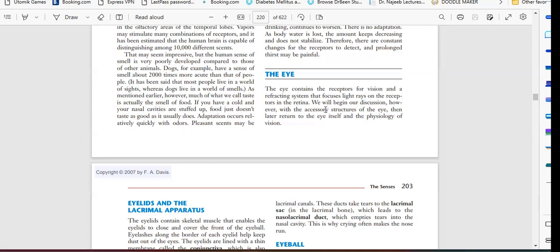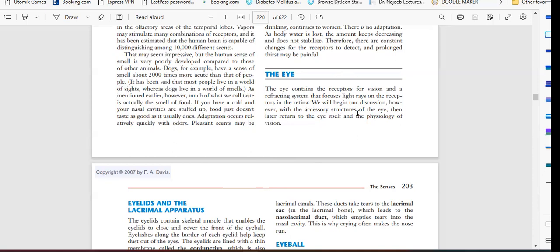So let's see how the eyes work, how the vision is relayed to our brain, what the pathways are, and the internal physiology of the eye. We will discuss all those things in detail. The eye contains the receptors for vision and a refracting system that focuses light rays on the receptors in the retina. We will begin our discussion, however, with the accessory structures of the eye, then later return to the eye itself and the physiology of vision.